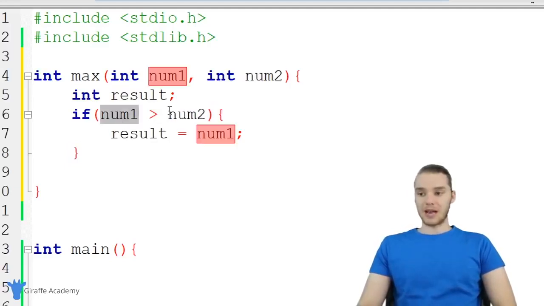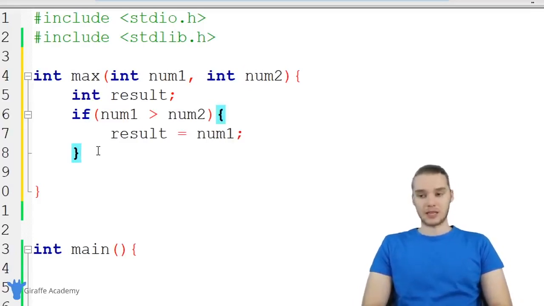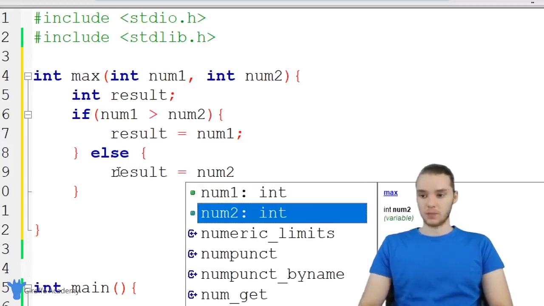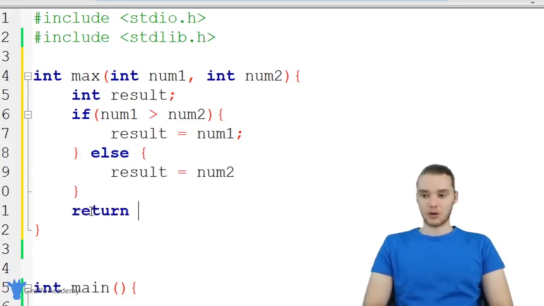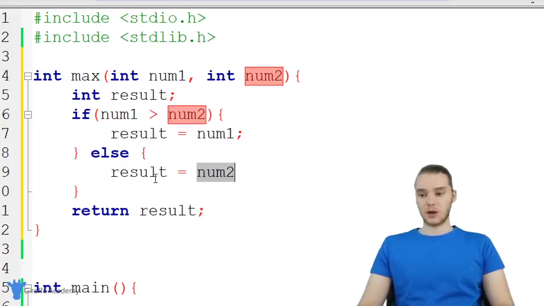But here's the thing, what if num1 isn't greater than num2? What if num2 is greater than num1? Well, I can use something called an else statement. So I could come down here and say else, and I don't actually need to use open and close parentheses. I can just make an open and close curly bracket, and the code inside of this else block is going to execute if the condition up here is false. So if num1 is not greater than num2, then we can just set result equal to num2. And then down here, finally, we're going to return result. So depending on whether or not this is true, result is either going to be set equal to num1 or it's going to be set equal to num2.